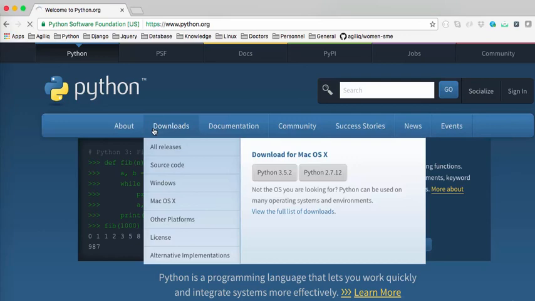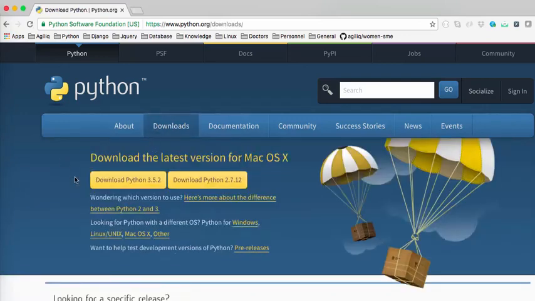From the downloads link, you can see there are various versions of Python software available to download for different operating systems. So you can see that you can download Python software for Linux and Mac and other operating systems. Python 3 was a recent release that has many new features and functionalities, and Python 2.7 was most widely used and popular. So before you get familiar with Python, just try to use this Python 2.7.